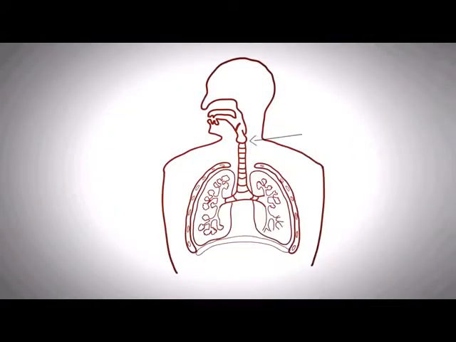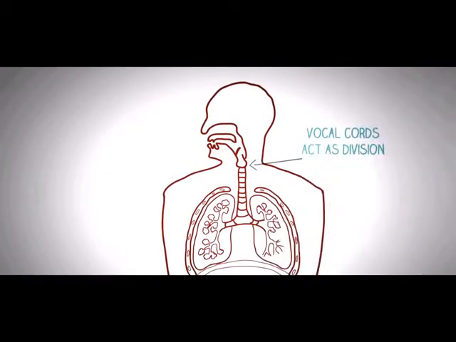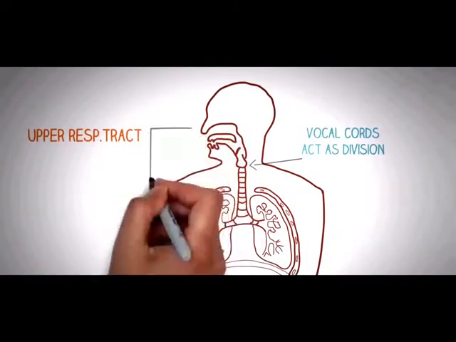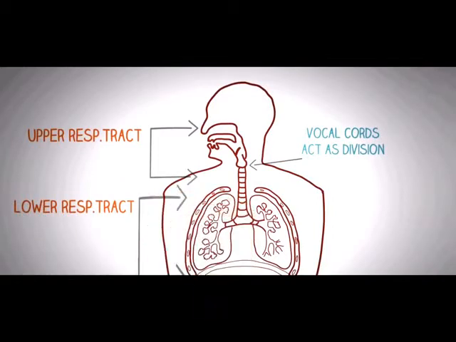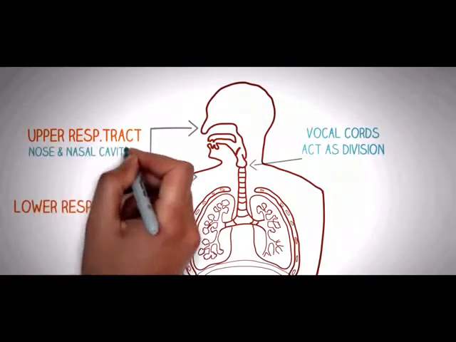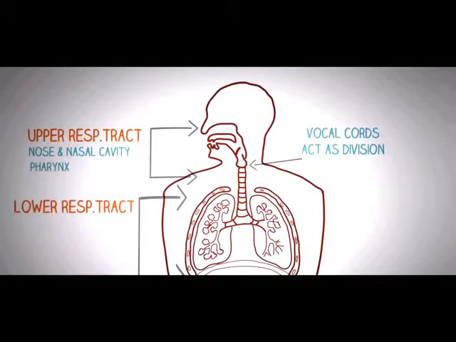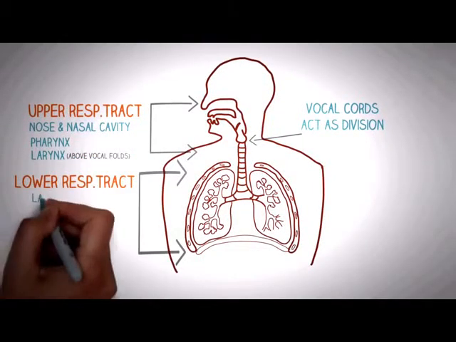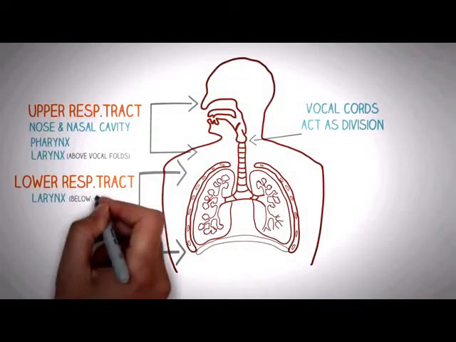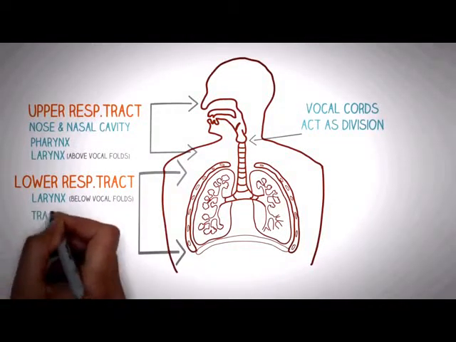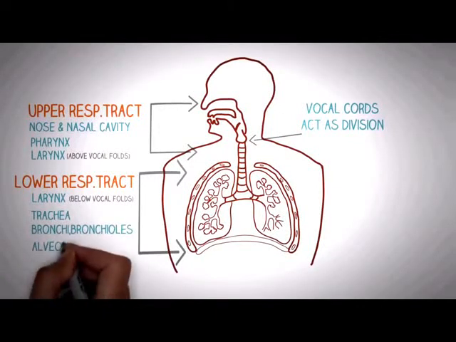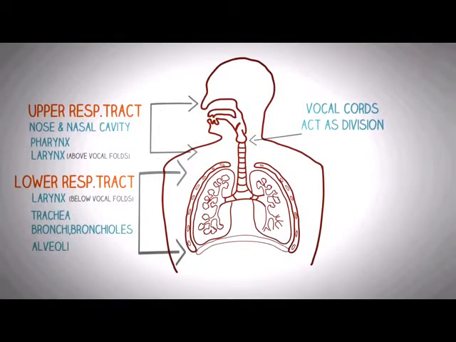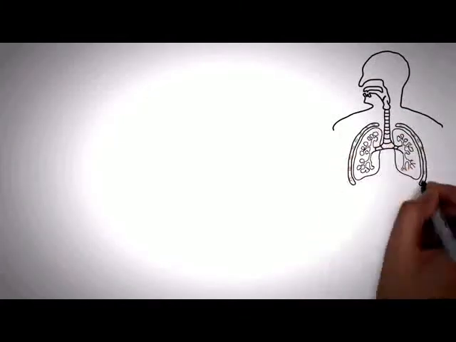The vocal cords present in the larynx divide the respiratory tract into the upper respiratory tract and the lower respiratory tract. The upper respiratory tract contains structures like the nasal cavity, the pharynx, and the part of the larynx above the vocal cords. The lower respiratory tract starts with the part of the larynx below the vocal folds, trachea, bronchi, bronchioles, as well as the alveoli. So let's first talk about the brief anatomy of the nose and the nasal cavity.